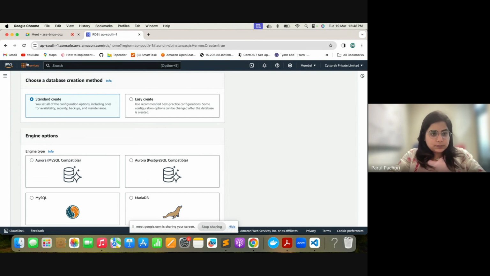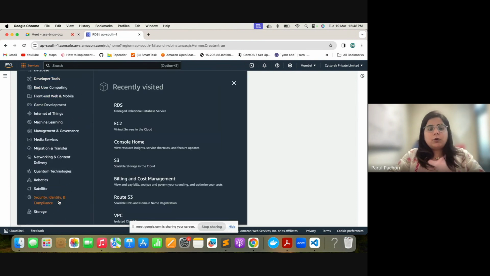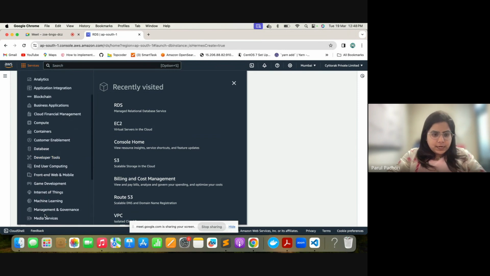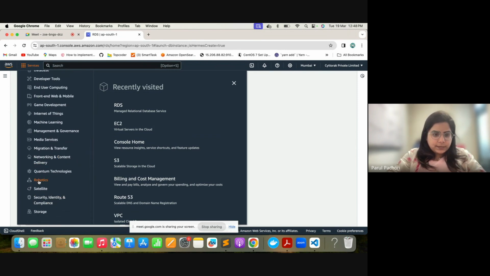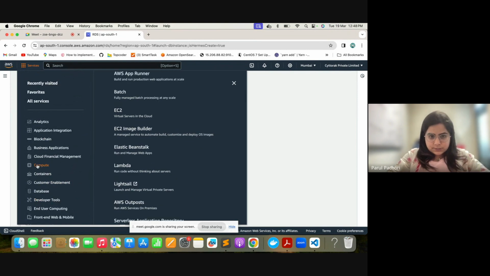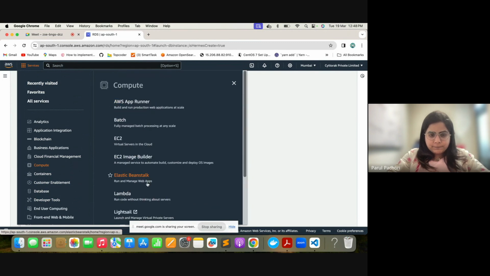So all of these are basic services that are offered by AWS. If you see, there are containerization services, networking services, compute services. Currently we are working on compute service. In compute service, there are different services that are given. We are more focused on having an EC2 server currently.